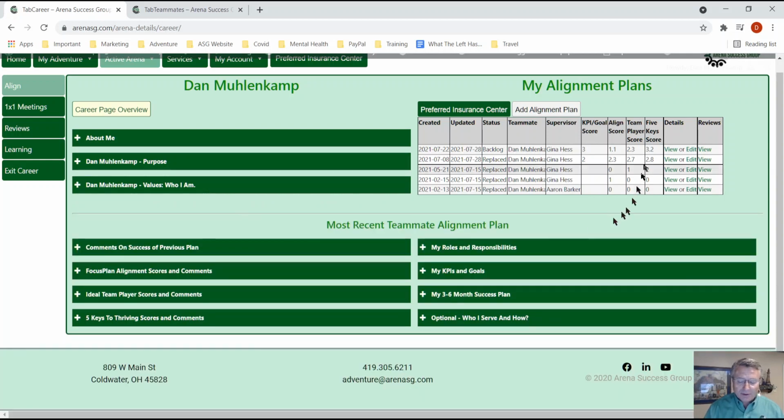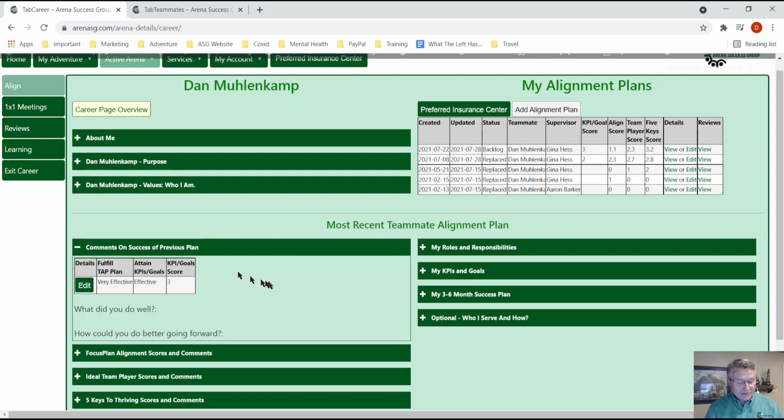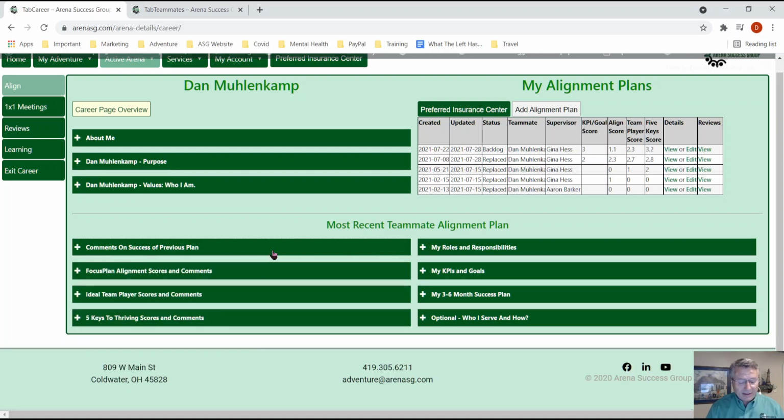That's what that's for. Now, over here on the right are your different alignment plans. The most current one will be on top, and it is the most current one whose parts you see down here below. On each one of these, you can edit the current plan by clicking on that section. It'll show you how you rated yourself, and then if you hit the edit button, you can edit it. So what are we looking at here?